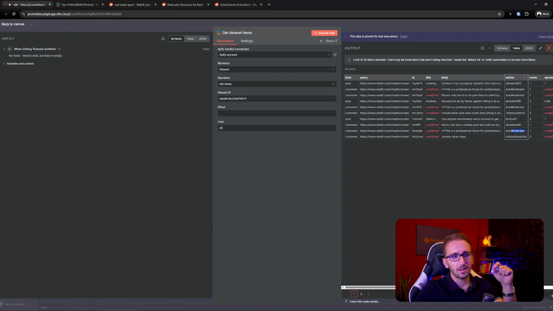That's a good point, and actually I already found 2 mistakes with the automation, even though there are only a couple of nodes. First of all, we don't want to keep the auto moderator comments. We want to discard all of them.